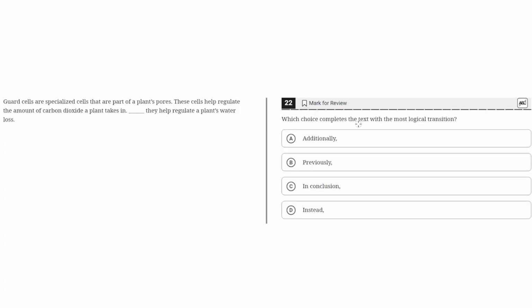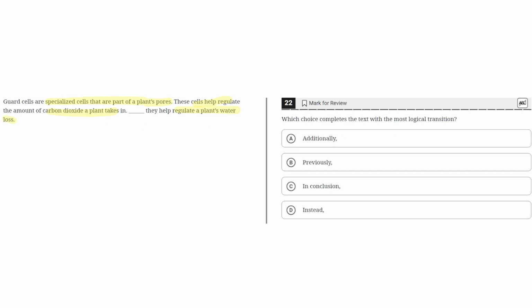Which choice completes the text with the most logical transition? Guard cells are specialized cells that are part of a plant's pores. These cells help regulate the amount of carbon dioxide a plant takes in. Blank, they help regulate a plant's water loss.